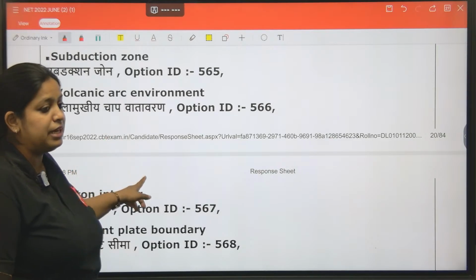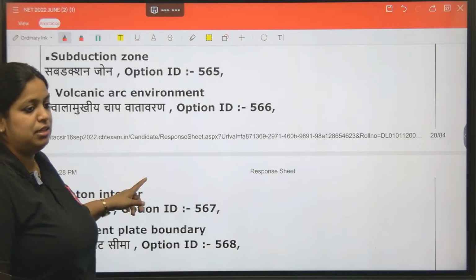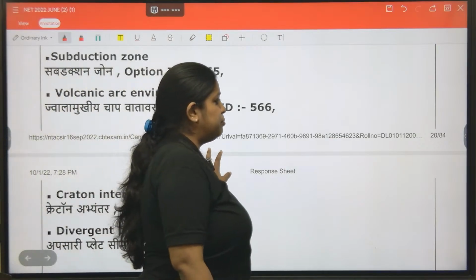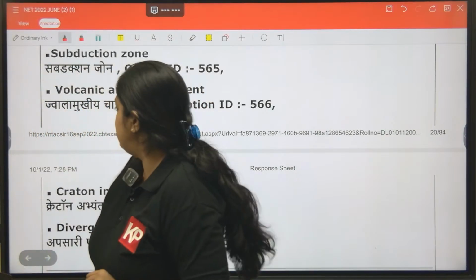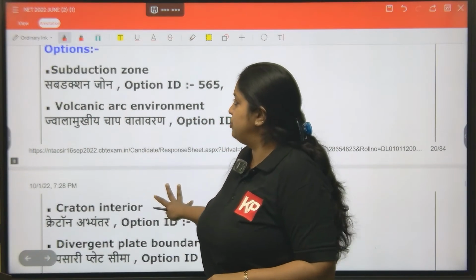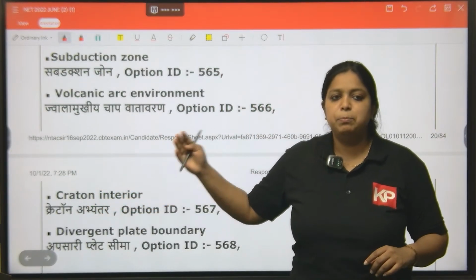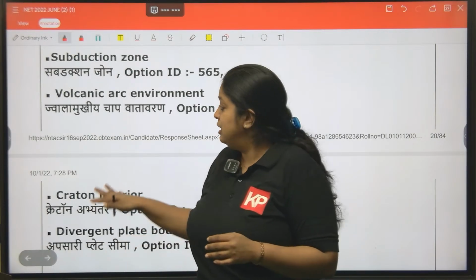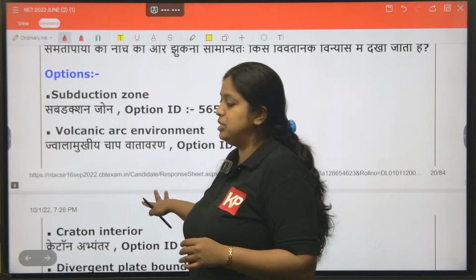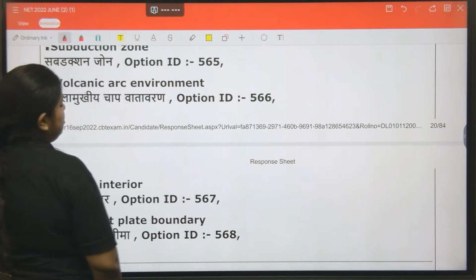This is the second question from geotectonics. In this particular paper, this is the second or third question from geotectonics. So you can understand how important geotectonics is, and they are still asking about the basic plate tectonics part. Here also they are asking about plate tectonics, about the isotherm. So this is a very easy question.